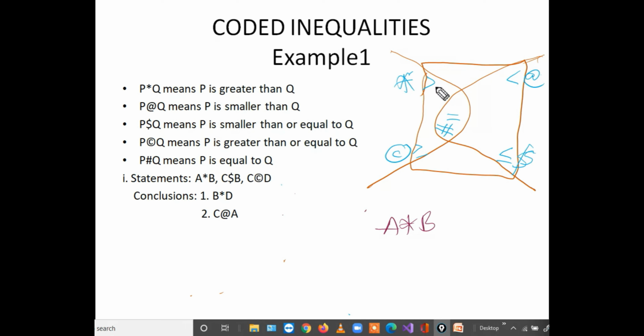Do one thing here. As I asked in the previous case, greater than when combined with greater than or equal to, result will be only greater than. In the same way, star, can you combine with cooperate? Yes, we can combine. What is the result? Only star. Star, can you combine with at the rate? No, because star and at the rate are of opposite polarity. No combination. Star when combined with hash, only star.